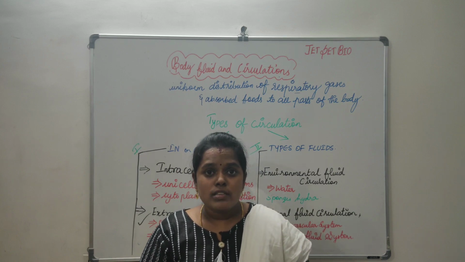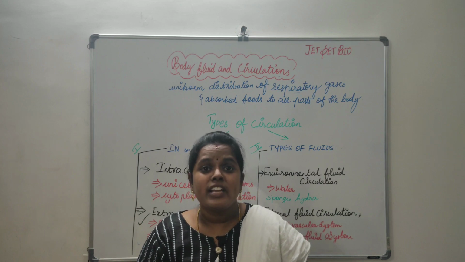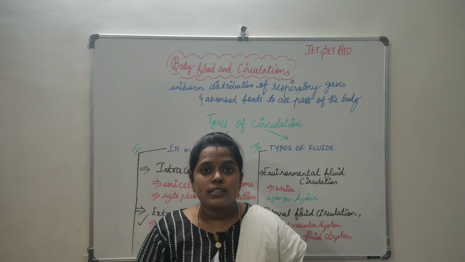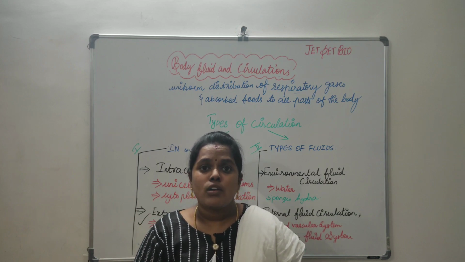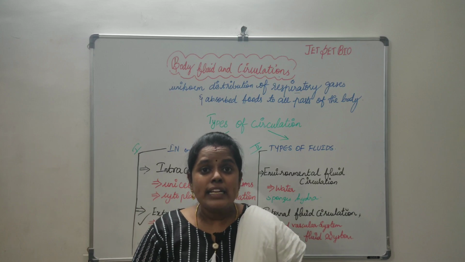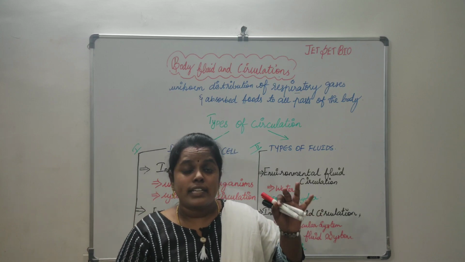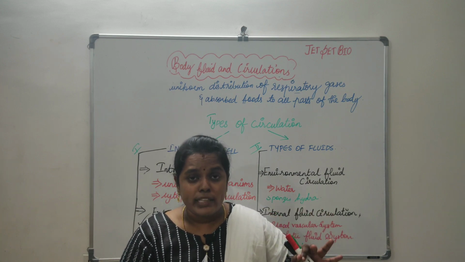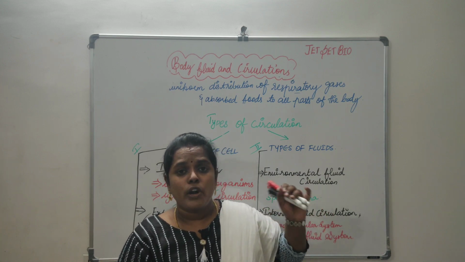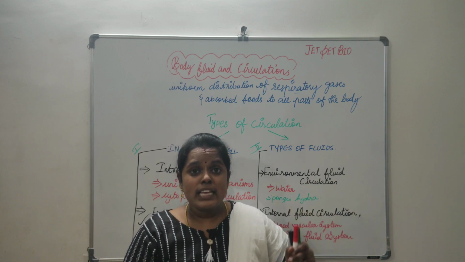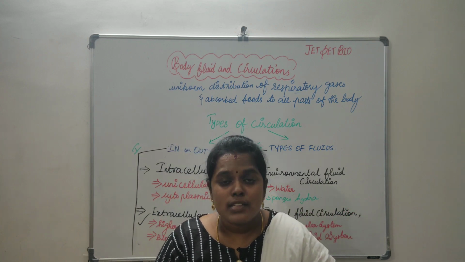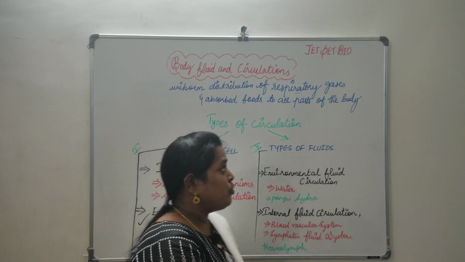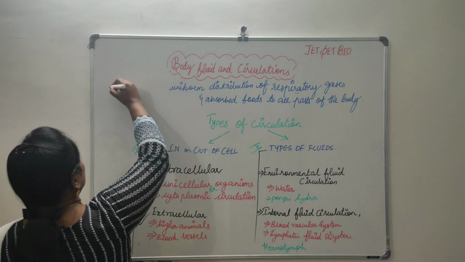That process is carried out only when a proper supply of energy and oxygen is provided. The carrying of that oxygen and energy, that is, our nutrients, is done by the body fluids. In the case of humans, the body fluids is nothing but the blood.